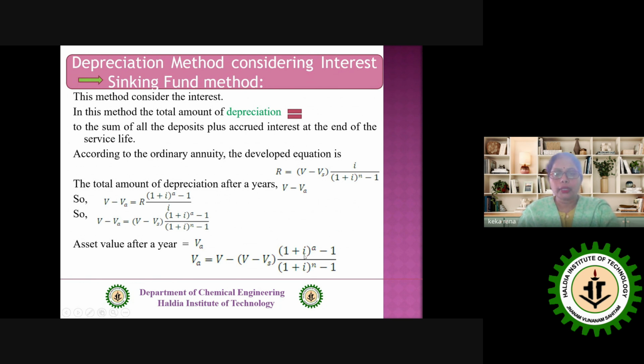And if we discuss in detail, V we know, original value, Vs we know, salvage value, small a is any year within the service life, and n is the service life, and this small i is the interest rate per year.